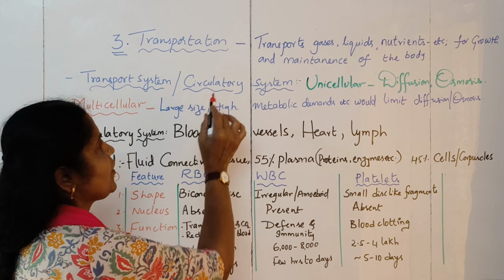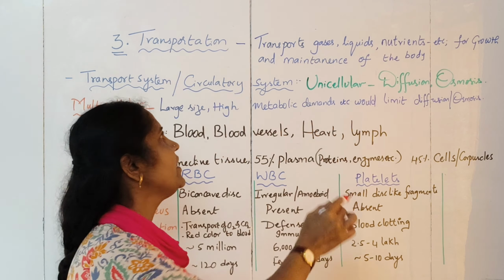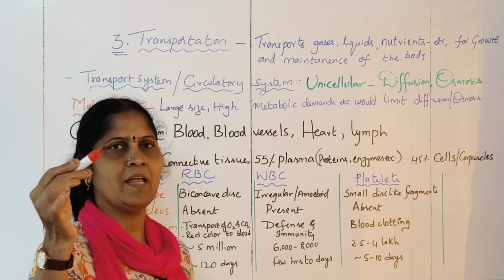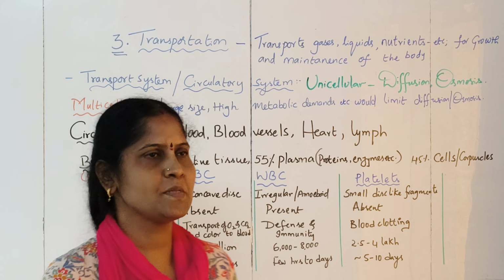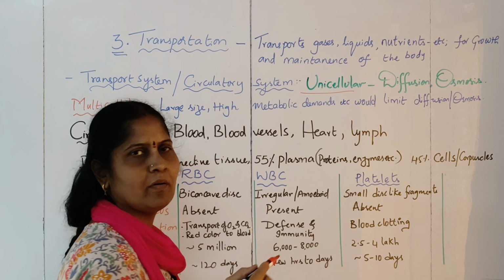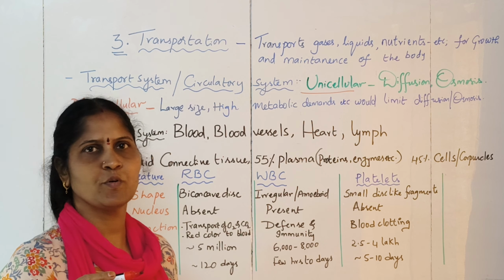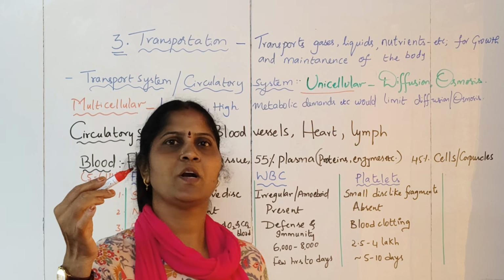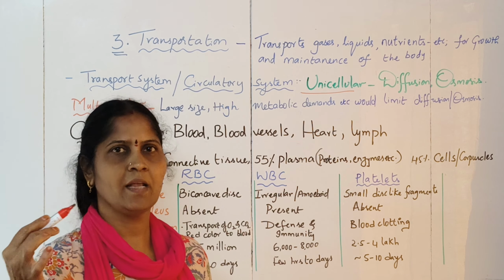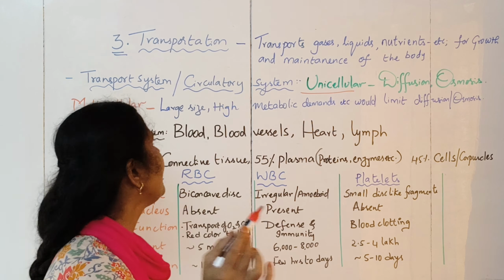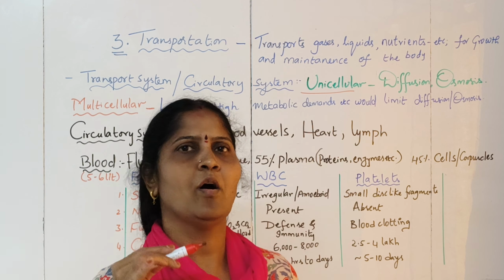The transport system or circulatory system helps in the transport of gases, liquids and nutrients, which are essential for the growth and maintenance of the body of any organism. When we talk about organisms, we have two categories. The unicellular organisms are quite primitive. In them there is no separate system like a circulatory system or transport system; through the general body surface, by the process of diffusion or osmosis, the materials get transported in and out or within the body.